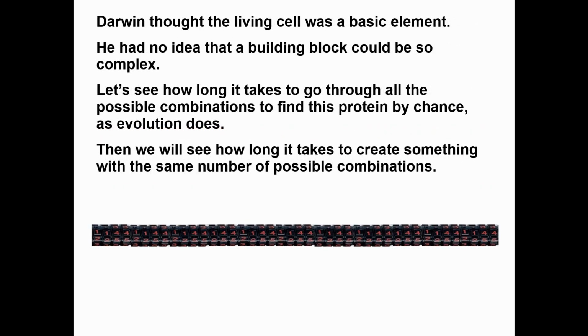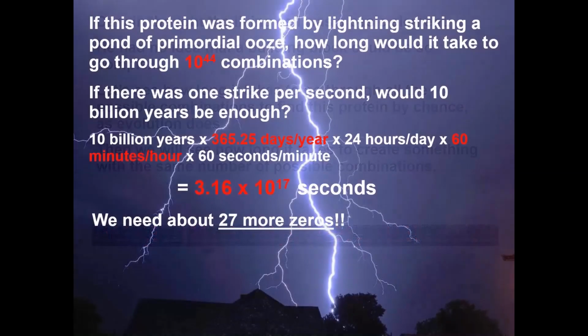Darwin thought the living cell was a basic element. He had no idea that a building block could be so complex. Let's see how long it takes to go through all of the possible combinations to find this one protein by chance, the way evolution does it. Then we will see how long it takes to create something with the same number of possible combinations.